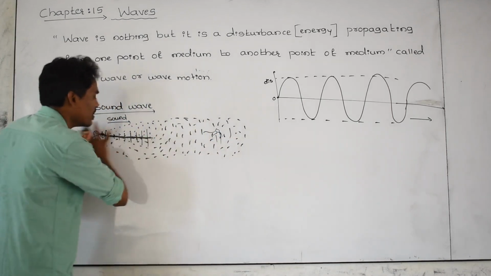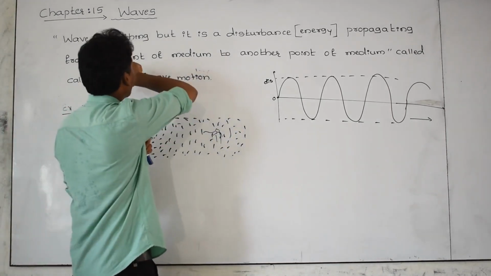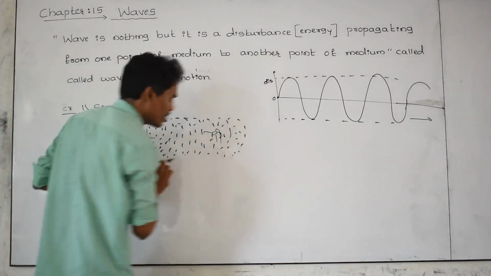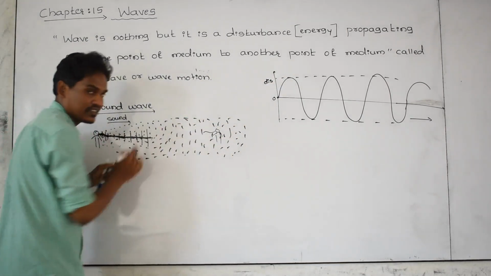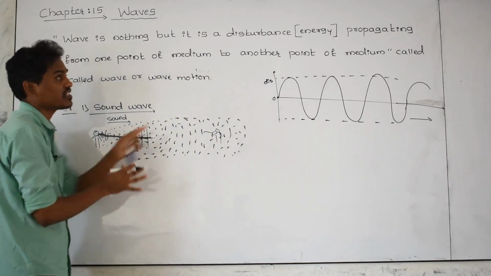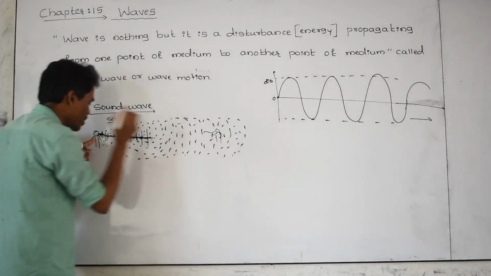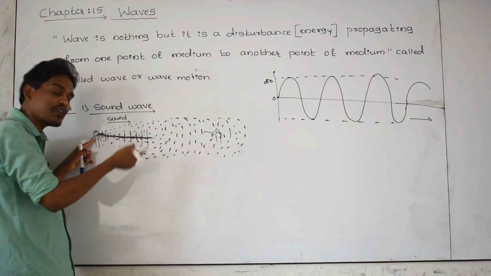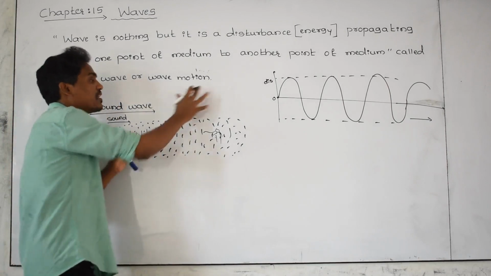What is the medium? Air is the medium. What is one point? This is the person. What is the other point? This person. From this person to this person, the sound is propagating, moving, spreading. Sound is nothing but the disturbance, or energy, propagating from this person to this person. Whenever he is talking, the other is listening, because that sound energy can be carried by a wave in this medium. Which is the medium? Air is the medium.